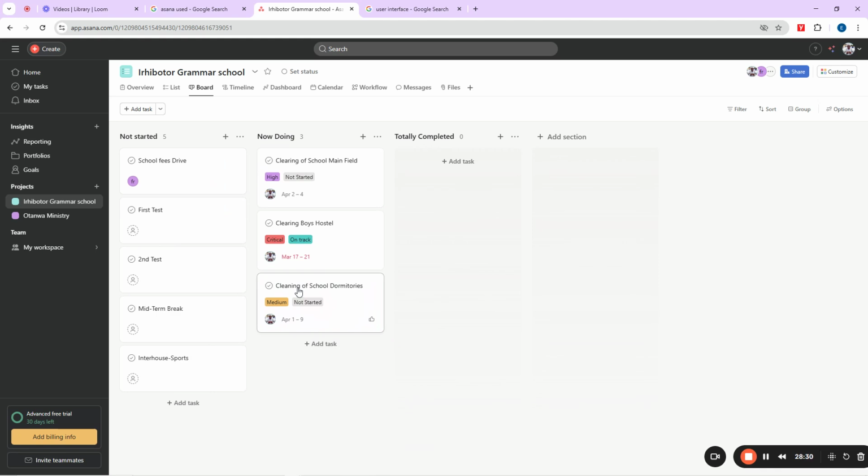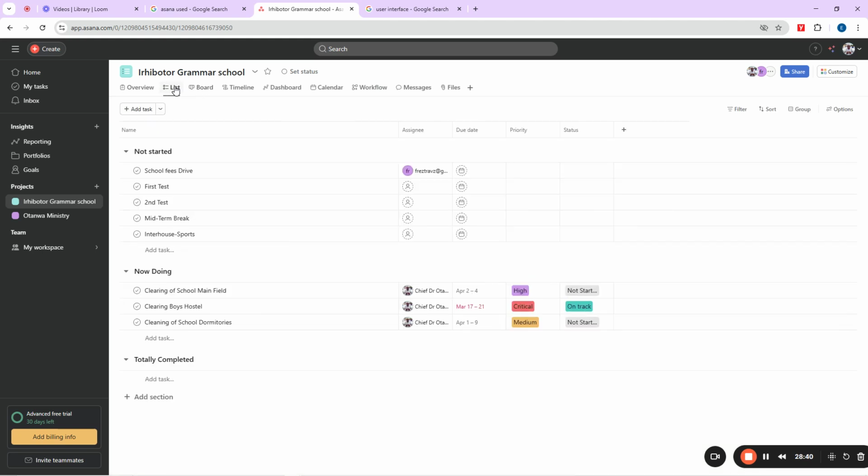Okay, so this thing shouldn't be hard, guys. You already have experience with this, so the same thing applies. The only thing that will not change is the ability to drag. But if you don't want to drag, you can simply use your list view. You see, the ones that you are dragging are now here at the Now Doing. When they finish, you can go back to your board view.